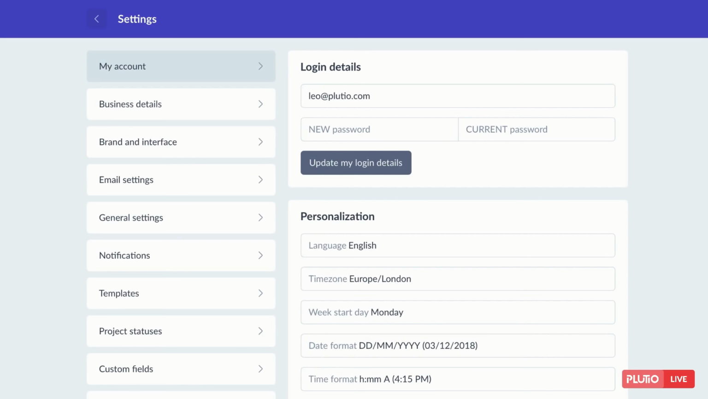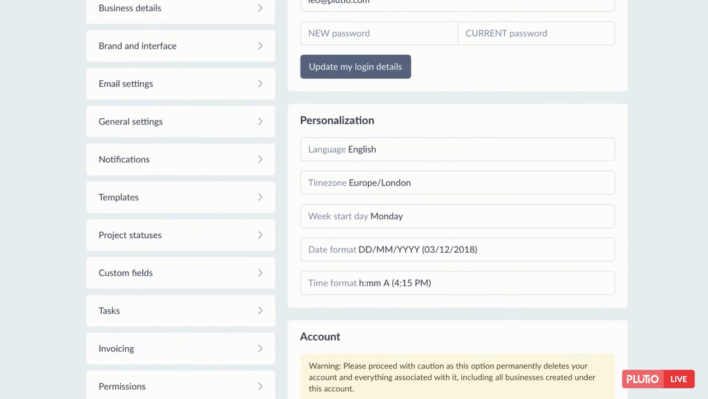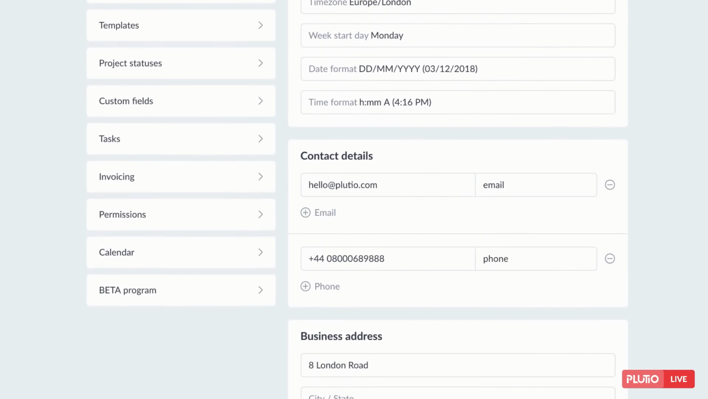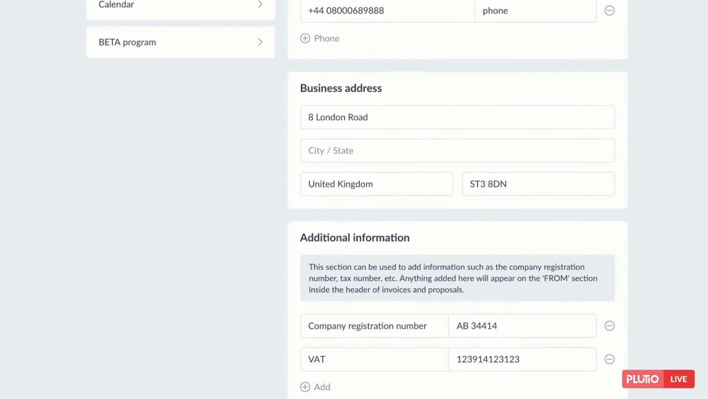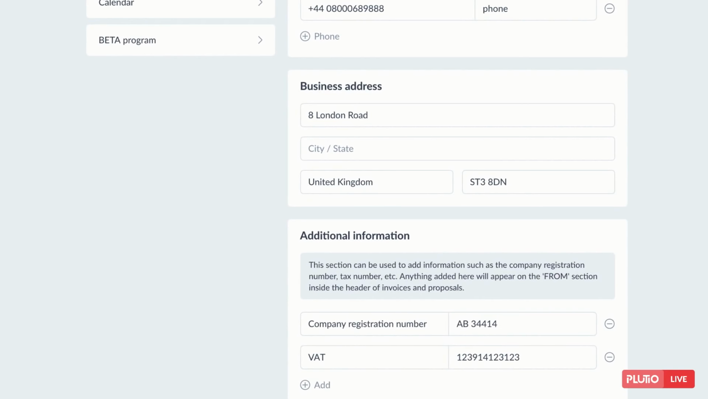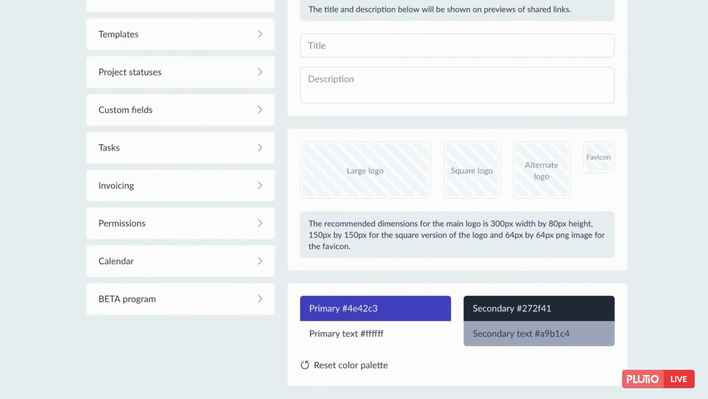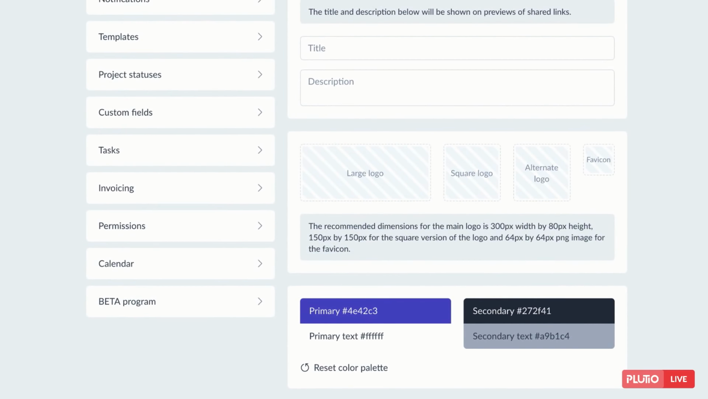My account, where you can update your login details and localization preferences. Business details, where you can set the business hourly rate, currency, and the default localization preferences. You can also add your business contact details, address, and any additional information such as the company registration number or VAT number. From the Brand and Interface tab, you can update your business name and subdomain if needed, upload your business logos, and change the color scheme of the interface to match the brand.